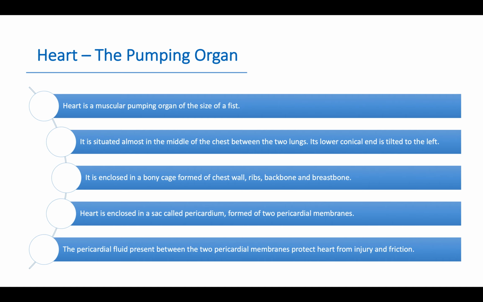It is enclosed in a bony cage formed of chest wall, ribs, backbone and breastbone. The heart is enclosed in a sac called pericardium, formed of two pericardial membranes. The pericardial fluid present between the two pericardial membranes protects the heart from injury and friction.